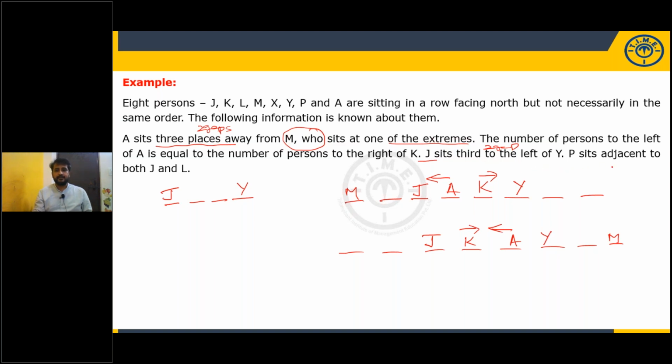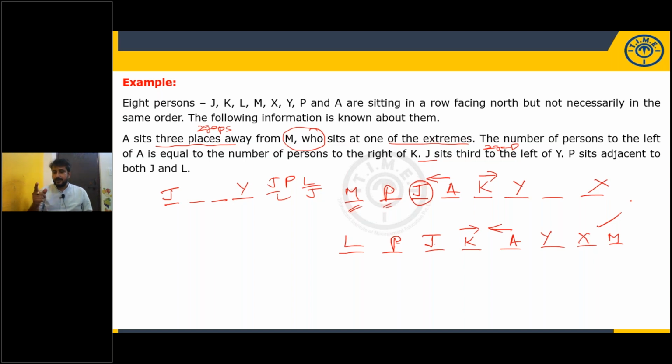It is given that P sits adjacent to both J and L. Adjacent is nothing but neighbors, side by side. So P is adjacent to J and L: P, J or L, L or J. But J is already here, so we require P on either side. I can take P here, but I cannot take L here, so this case is ruled out. So J, P, L, and the remaining person is X. So this is my final arrangement. You should be thorough with the base.